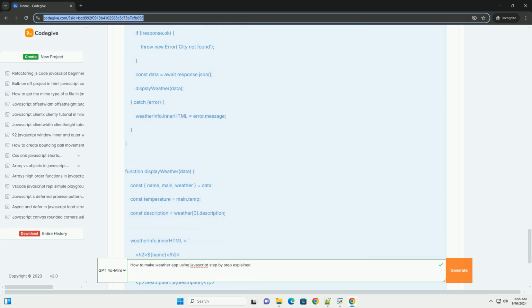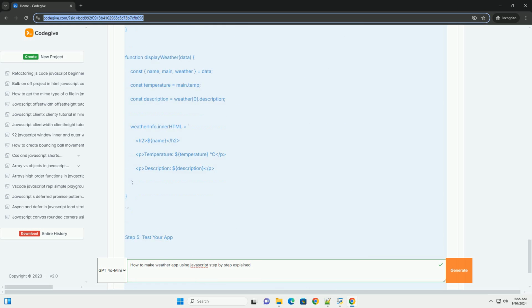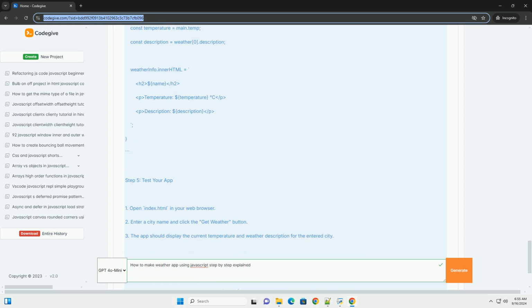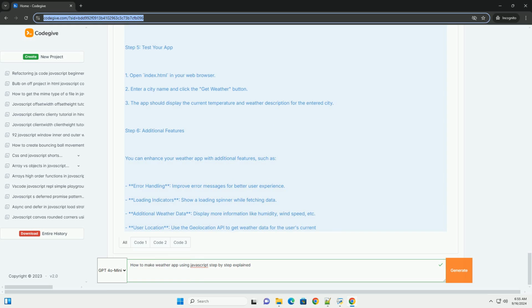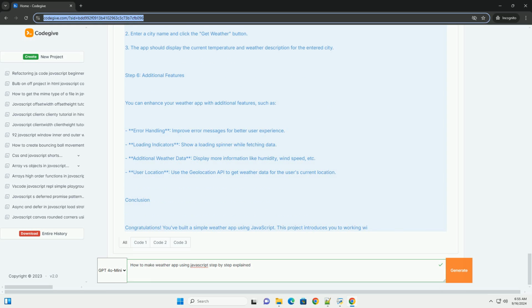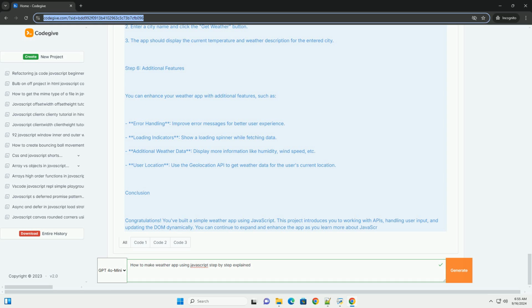In your JavaScript file, use the fetch API to retrieve weather data from the chosen API based on user input. Handle responses by parsing the JSON data and updating the relevant weather information, such as temperature, humidity, and conditions.